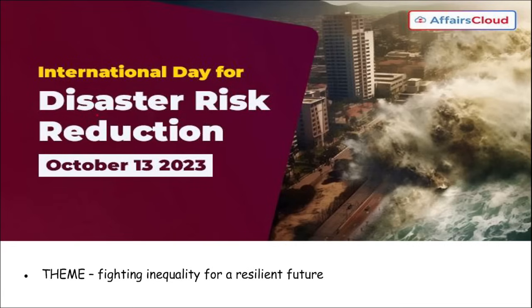Moving on, next is International Day for Disaster Risk Reduction. This day is observed on 13th of October. And this International Day for Disaster Risk Reduction is observed on 13th of October to promote a global culture of risk awareness and disaster reduction. Then there is a theme for this day, that is fighting inequality for a resilient future. I repeat, fighting inequality for a resilient future. This is the theme for the International Day for Disaster Risk Reduction observed on 13th of October.